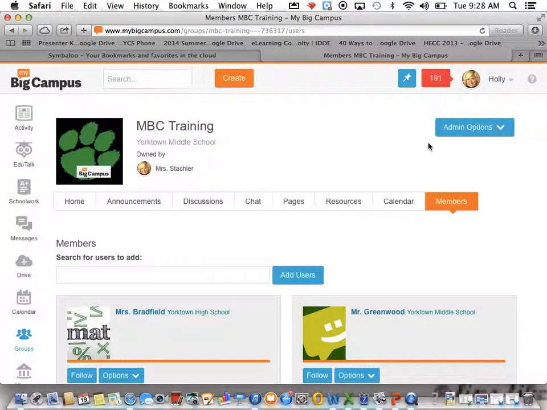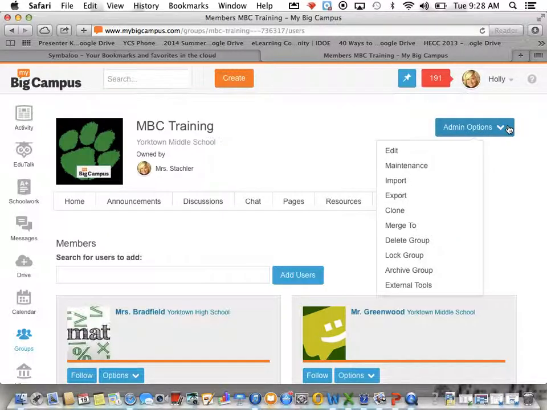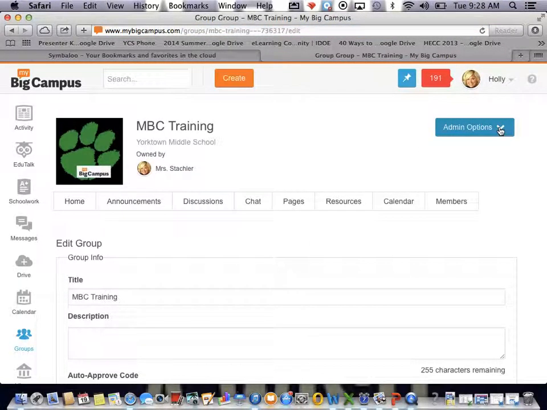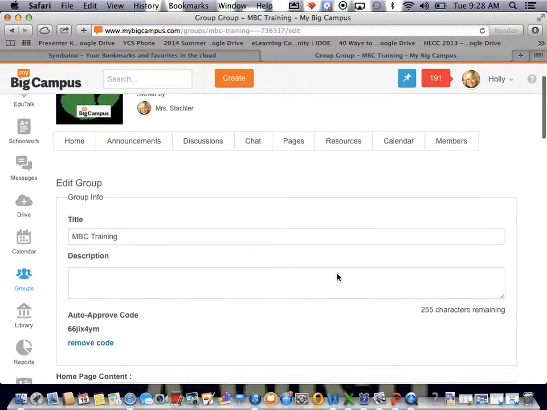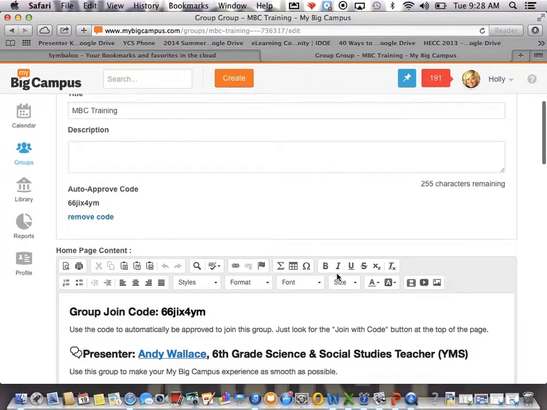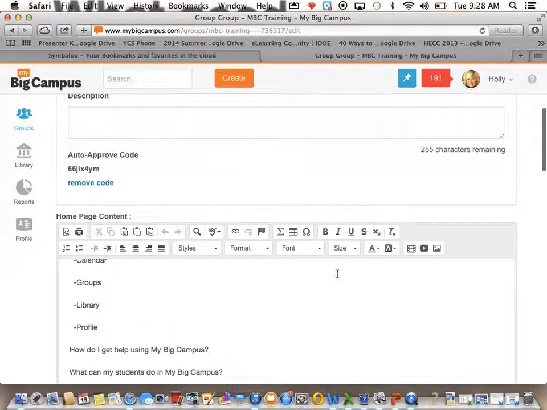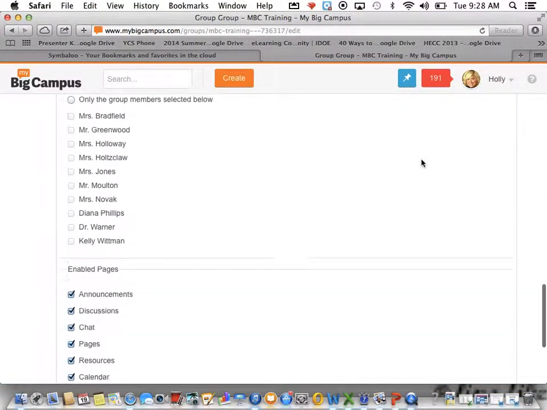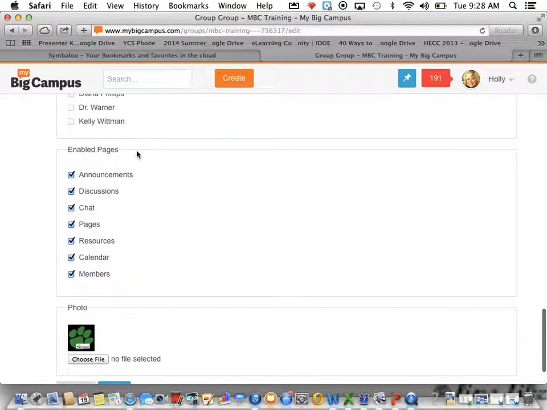What I'm going to do is edit this group so that that tab no longer appears. To do that, all you need to do is go into the admin options in the top right and go to edit. When you do that, this page, where you can manipulate the whole setup of the group, is what you'll see here. If you go all the way down to the tab that says Enabled Pages, you're going to see all of these. These are the same things you see on the horizontal menu bar on your group page.